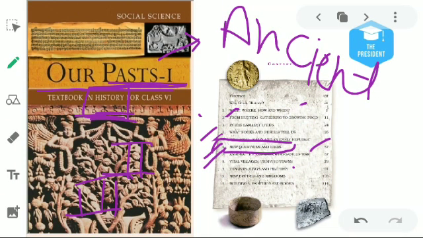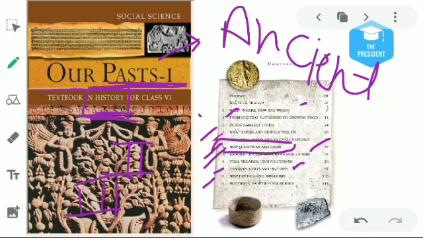Then chapter 8 is about the vital village surrounding the town. We will read the story of the villages and towns of ancient times. Chapter 9 will be about the kings and the pilgrims. We will relate the kings and the travelers who came to India during the kingdom of any king.